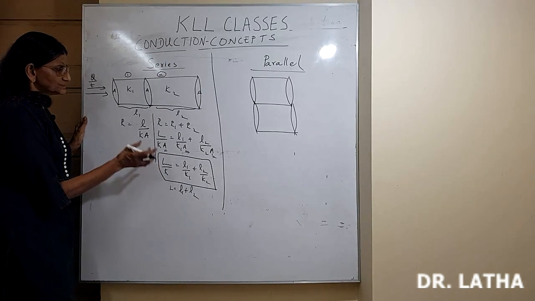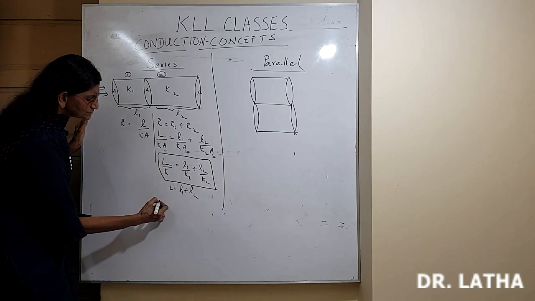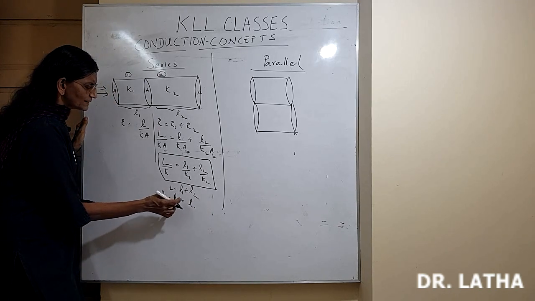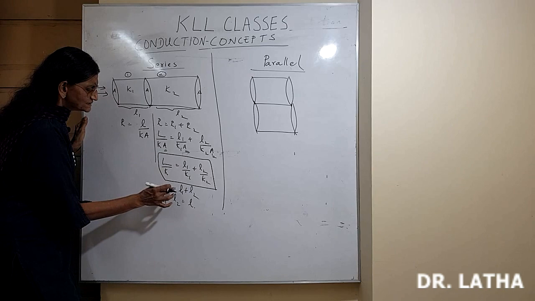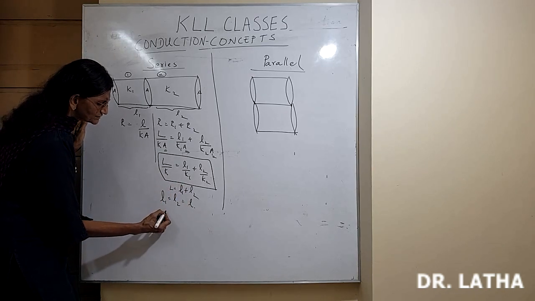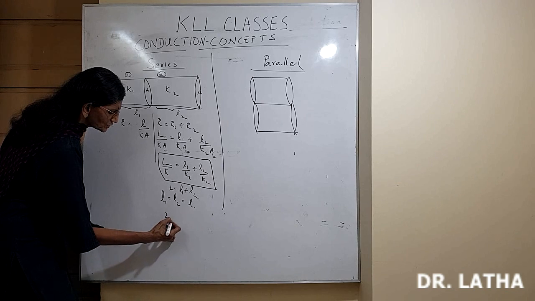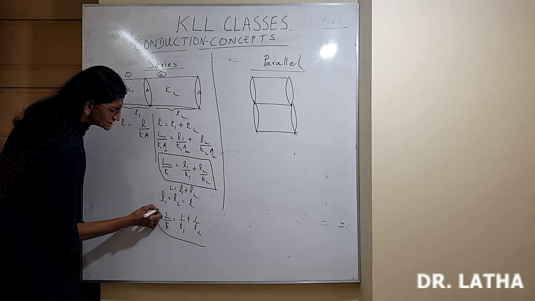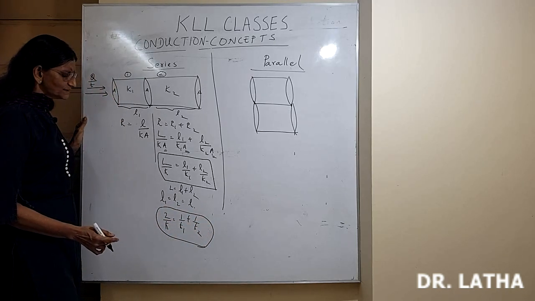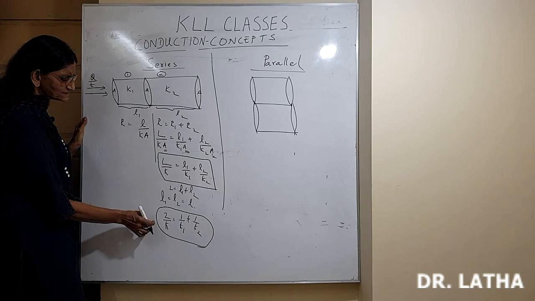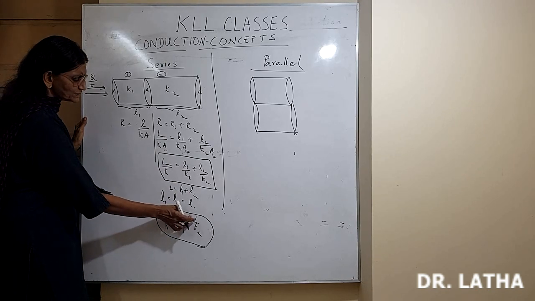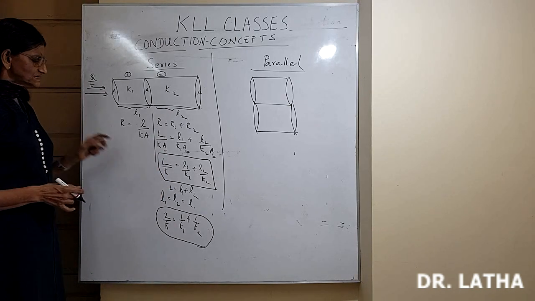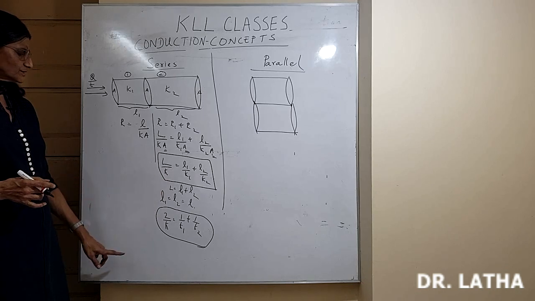Now in this, suppose you have the special case where both the conductors have the same length, L1 is equal to L2 is equal to L. If you substitute here, and the total length is L1 plus L2, it simplifies to 2 by K is equal to 1 by K1 plus 1 by K2. This is only in the special case where the conductors have the same length. If there are 3 identical-length conductors, 3 by K will come, equal to 1 by K1 plus 1 by K2 plus 1 by K3. But always the general formula you must remember. The special case will come with practice, when you do the problems.